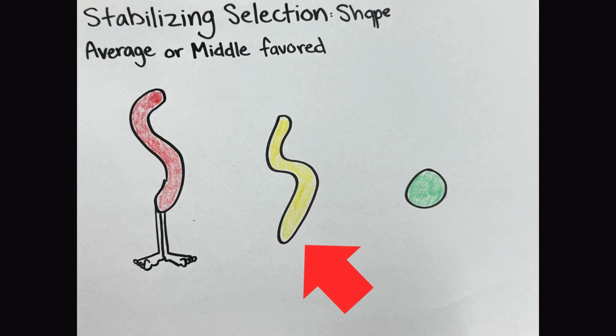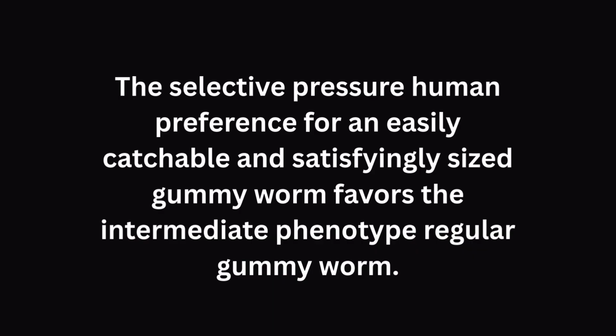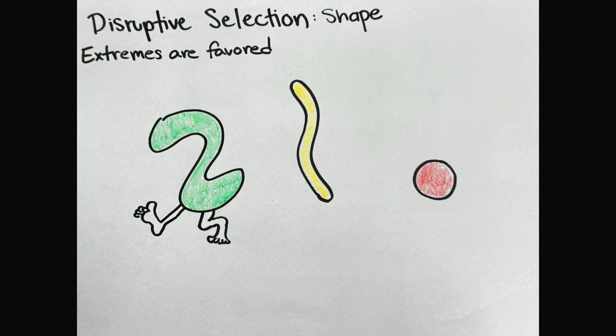In this stabilizing selection scenario, the selective pressure, human preference for an easily catchable and satisfyingly sized gummy worm, favors the intermediate phenotype, the regular gummy worm. Disruptive selection. Imagine the fitness of a gummy worm is determined by its ability to either completely avoid being eaten in a dangerous environment or to be a highly appealing, easily consumable snack in a safe environment.